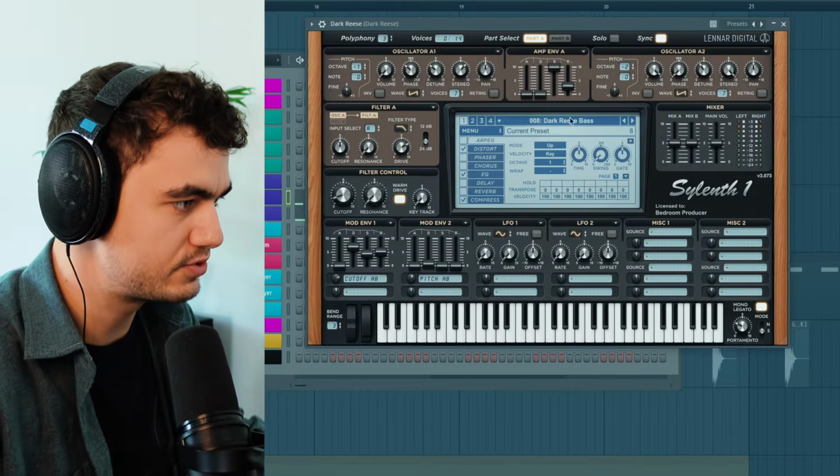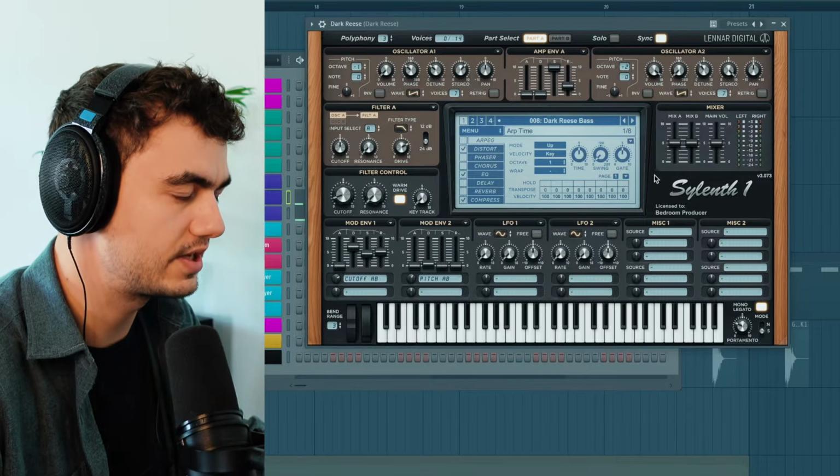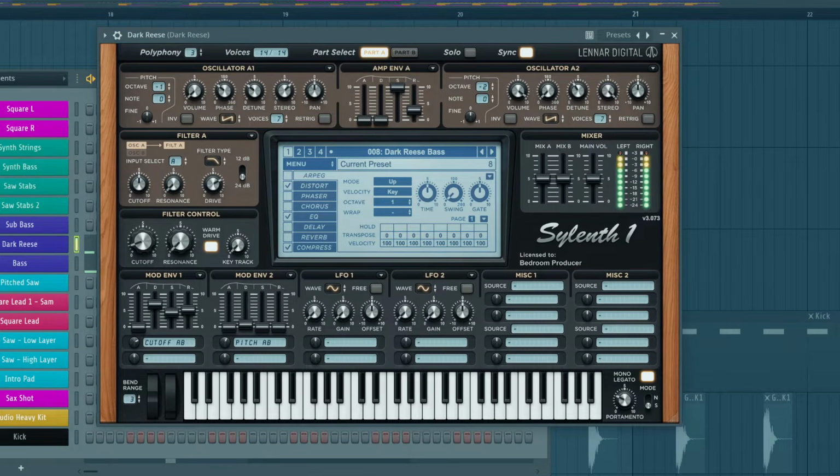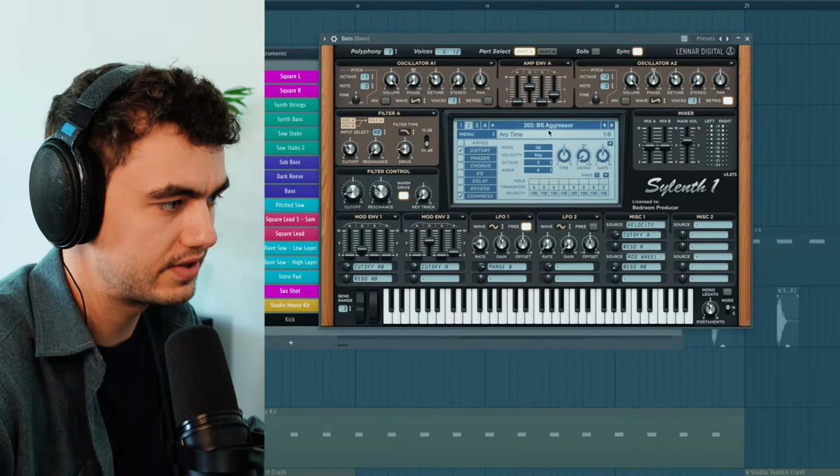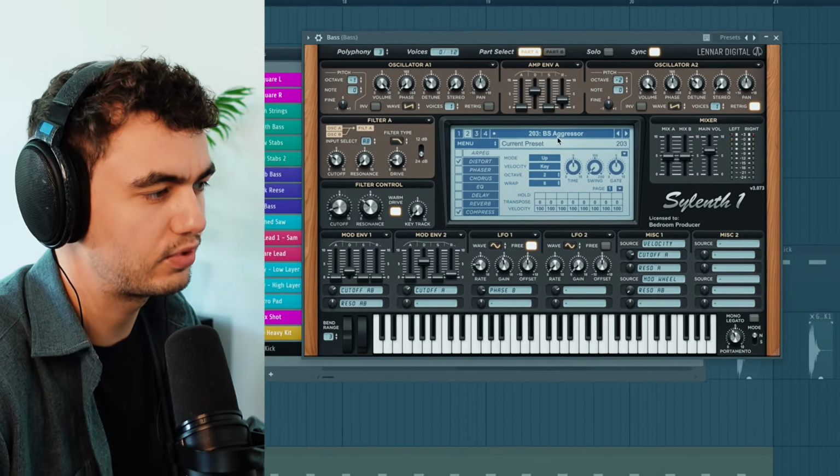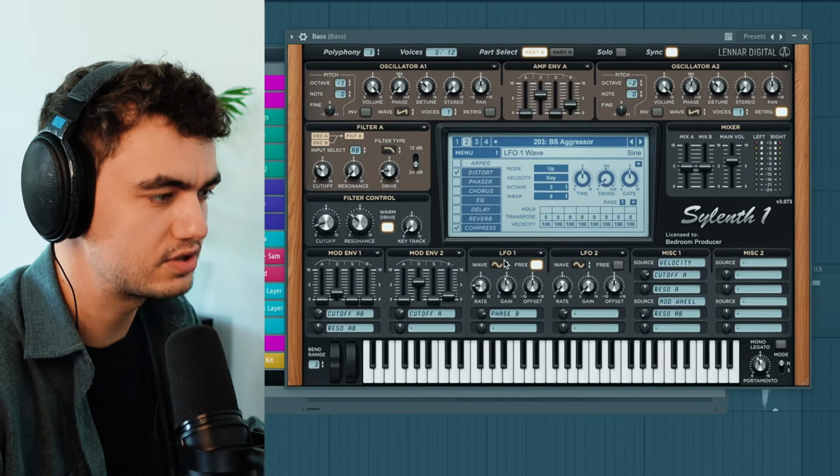Then for the mid layer, I'm using this Dog Respace, which I also made inside Sylenth. And on top of that, we're having this factory preset from the Sylenth One stock library. I tweaked that one and processed it also.